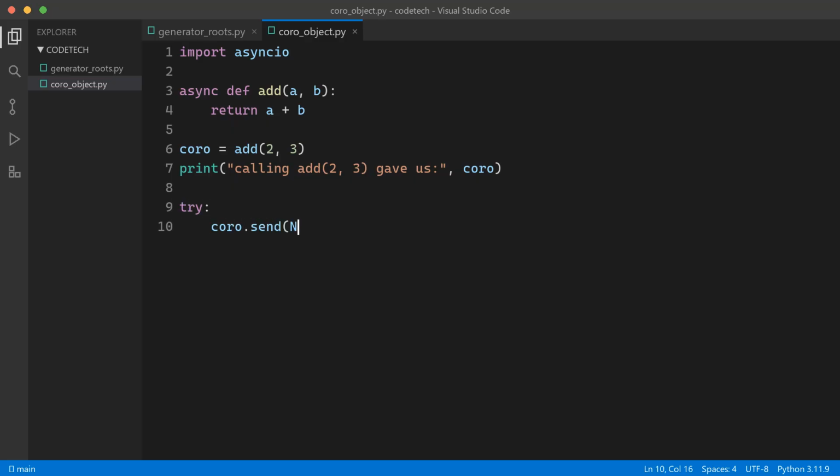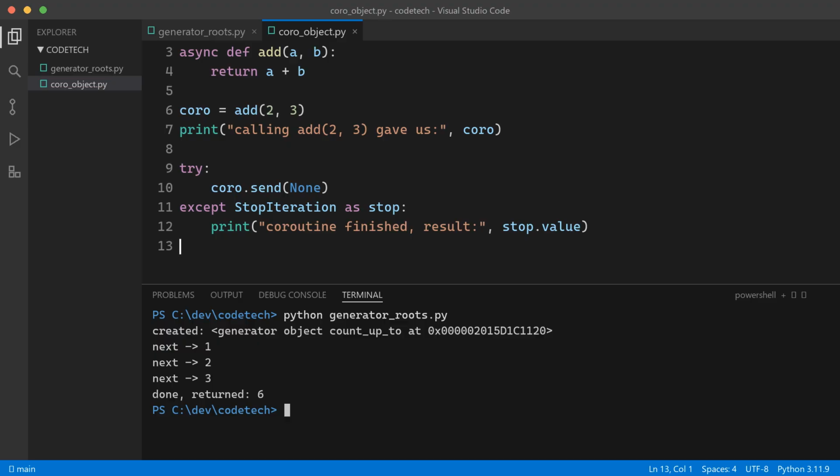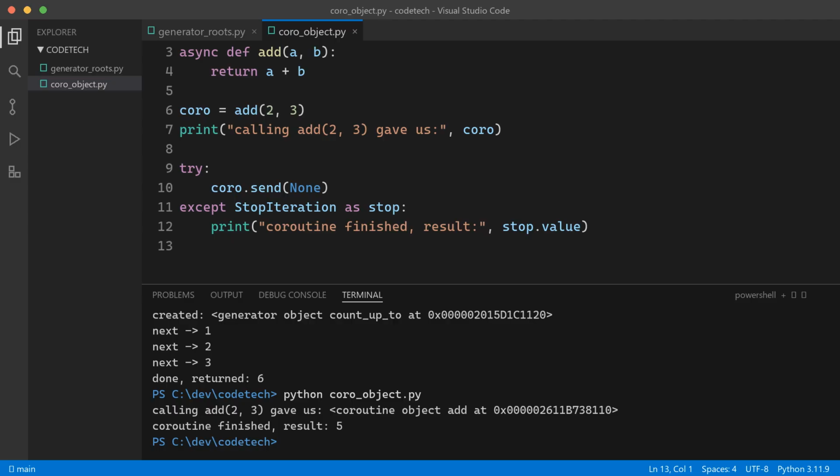Coroutines have a send method, just like generators do. So I'll drive it by hand. Send None, and catch the StopIteration when it finishes, exactly like we caught the generators. Run it. Calling add of 2 and 3 gave us a coroutine object. Not 5. No code ran. Exactly like the generator. And then send None pushed it forward. It ran to completion and delivered 5 inside StopIteration. We just executed async code by hand with zero asyncio machinery.